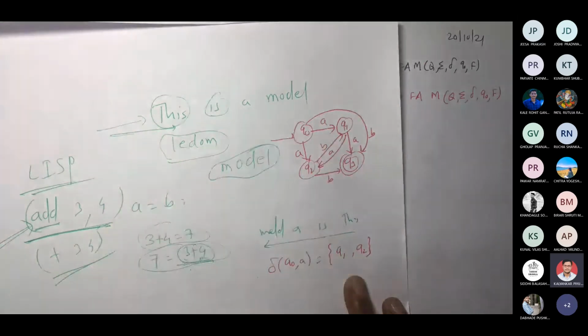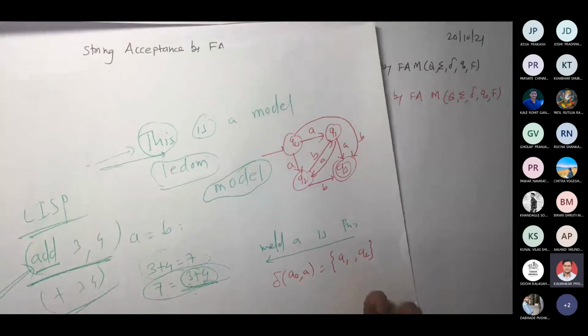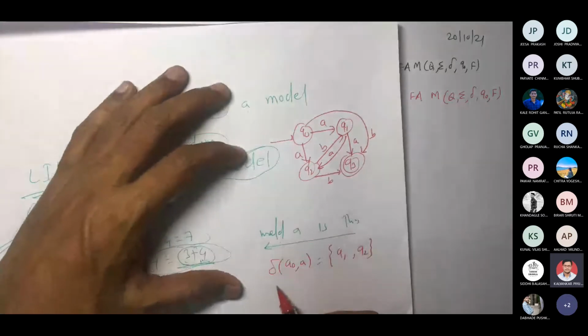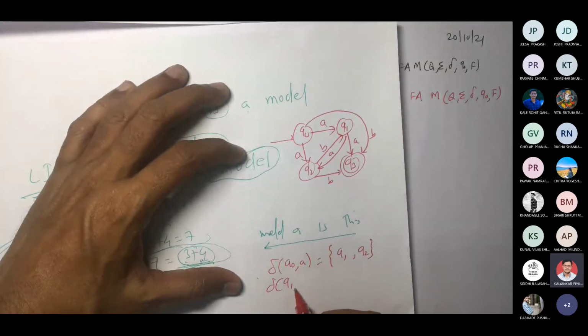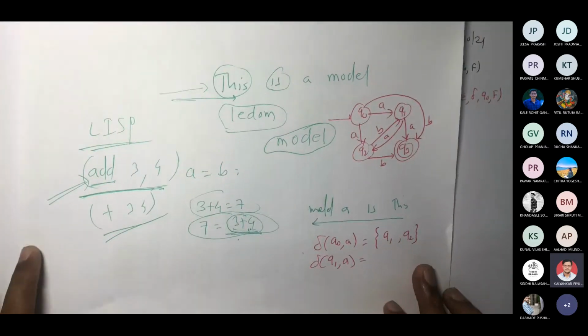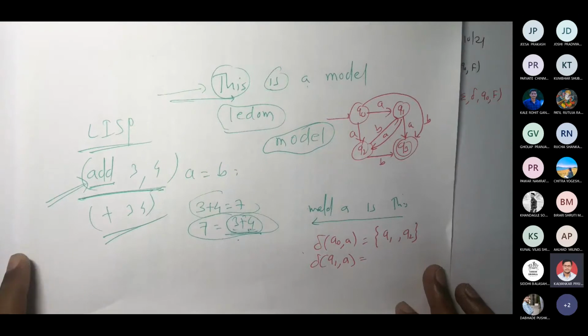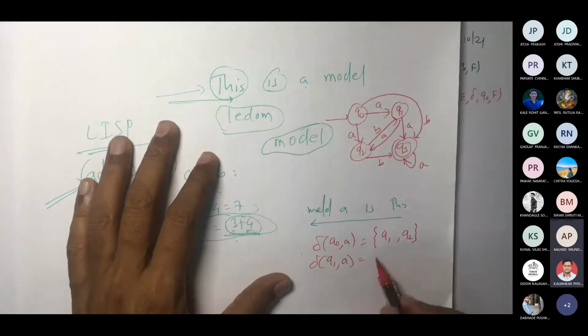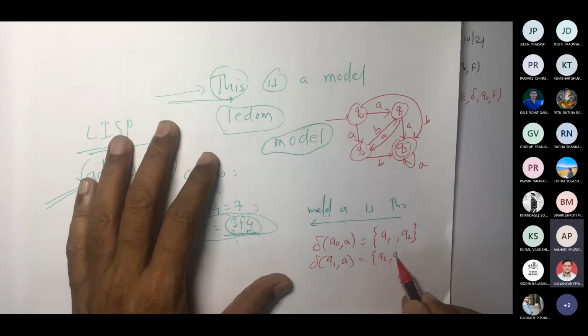Now can you determine which state you will go to if you take A with Q0? Will you be able to tell it? No, because we can get multiple answers. Even for example, if I talk about delta Q1 comma A, what is Q1 comma A? Q2, Q3. So you have multiple again, correct?